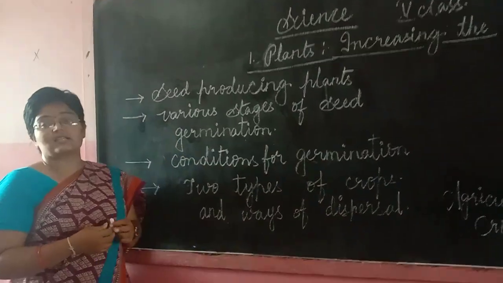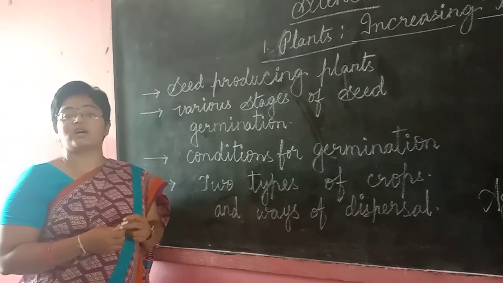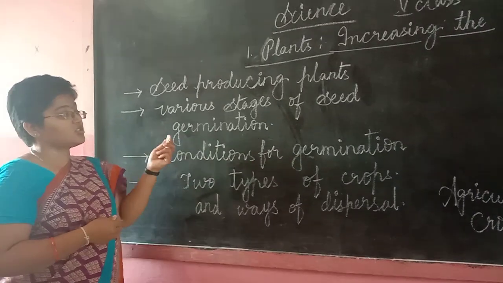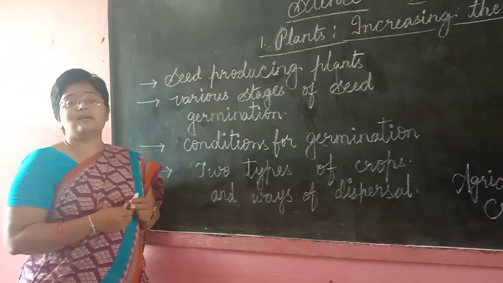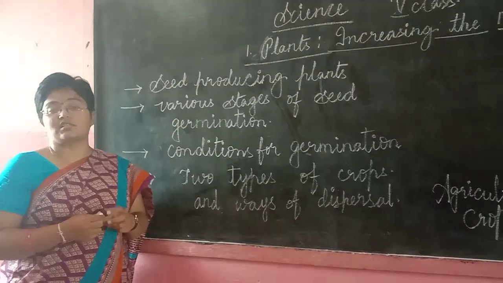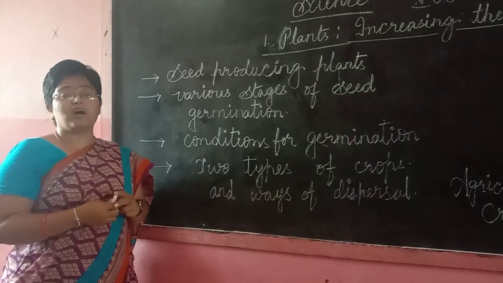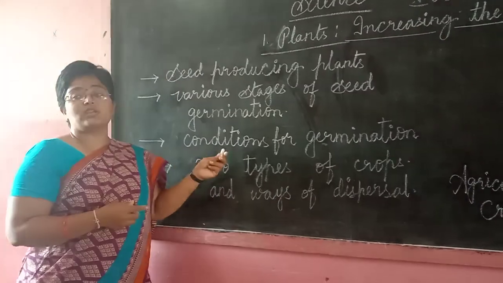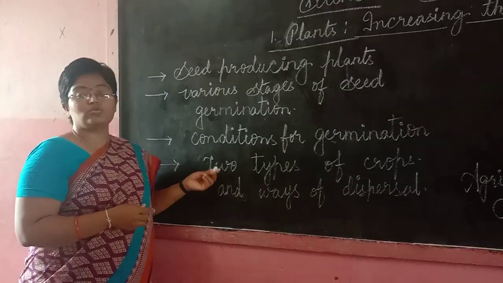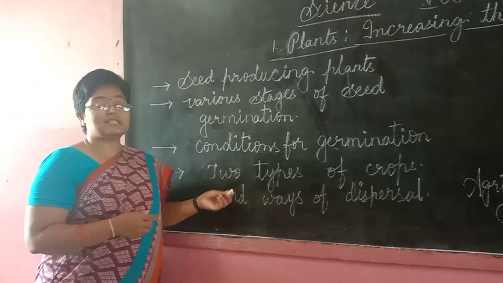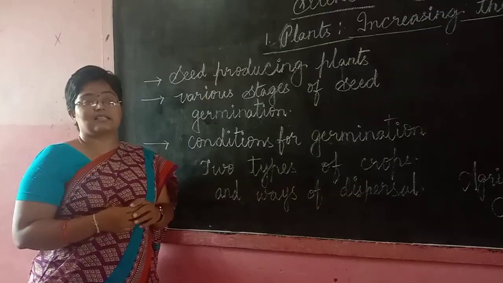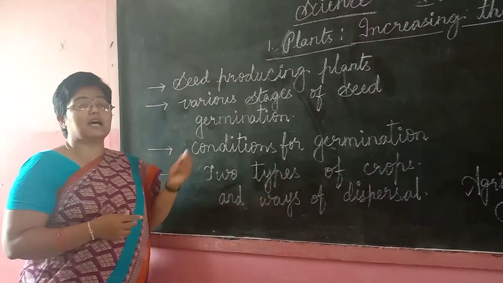Seed producing plants, that means the plants which give us seeds, or the plants which grow from seeds. Next is the various stages of seed germination, how the seed becomes a plant. The next point is conditions for germination, that is, the necessary requirements for a seed to grow into a new plant. And finally, two types of crops and the ways of seed dispersal, that is, how many ways we can disperse the seeds. These are the topics we are going to see in our first lesson.